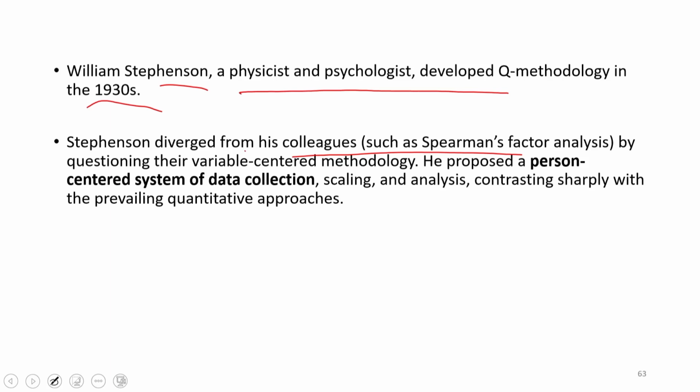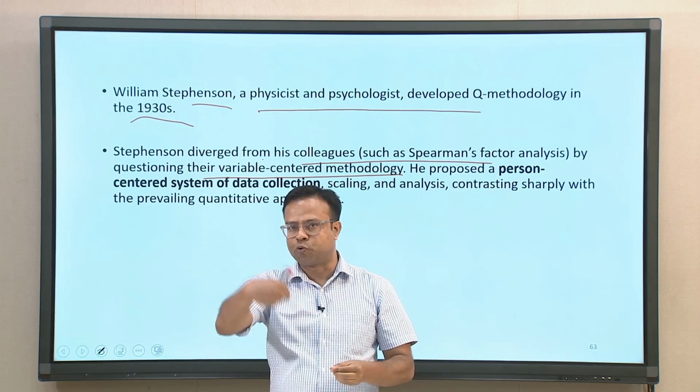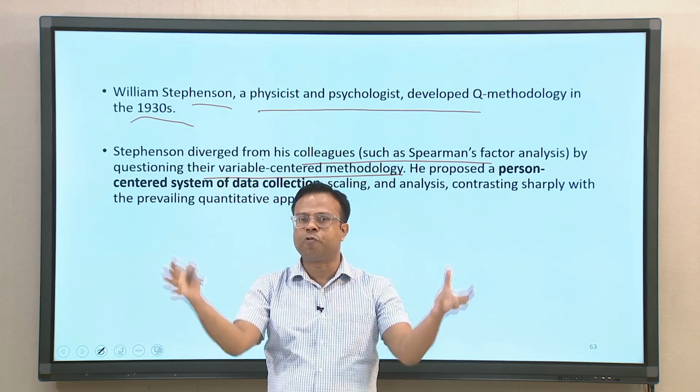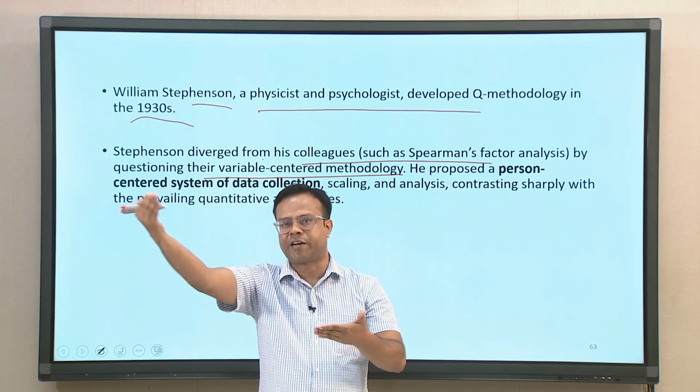He disagreed with some of the existing colleagues who were measuring personality by questioning, using a variable-centered methodology. Most of the self-report questionnaire methods that are used are variable-oriented methodologies. A large number of people are given these questionnaires, and then in the population or a particular group of people, they see what kind of traits are available.